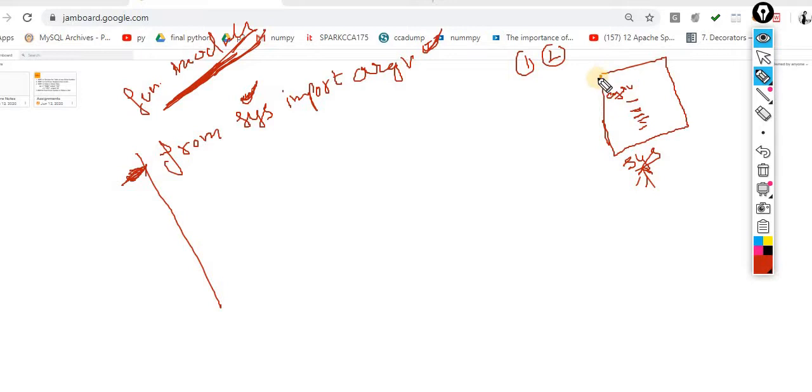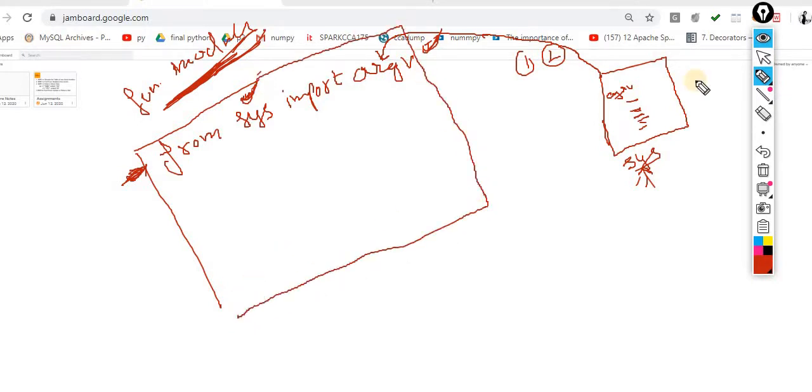Now what I am doing, I am calling this function, this entire thing, inside my working program. This is the meaning of this one: I am importing this entire thing inside my program. Now this is the area where I am writing my own code. This concept is called calling the modules, calling the function. So this is the way.